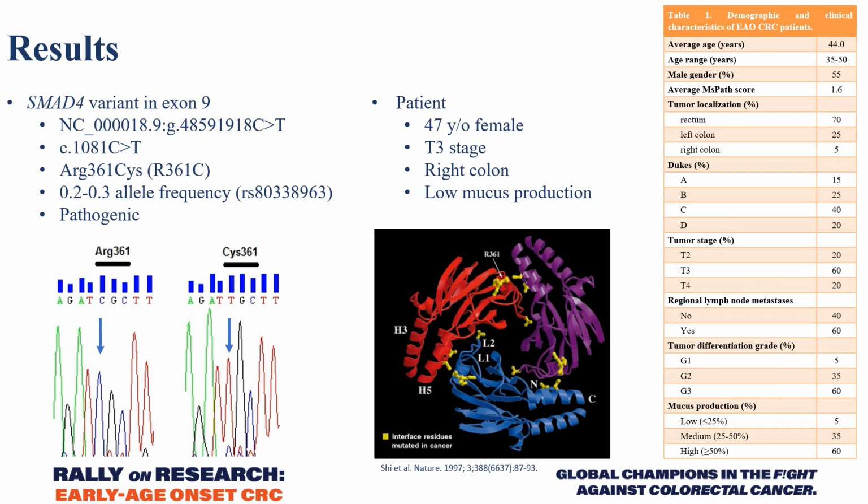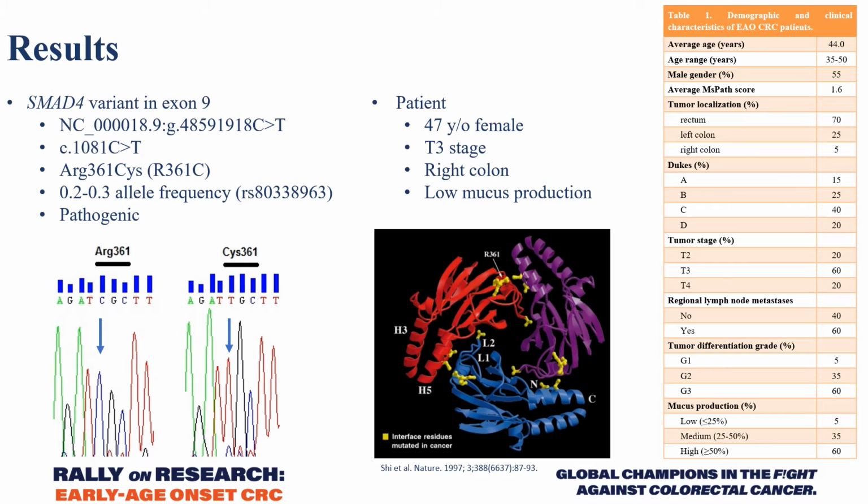The demographic and clinical characteristics of patients included in this study are given in the table on the right. The tumor of one patient was found to harbor a SMAD4 variant in exon 9, and on the left you can see the genomic location of the variant, and below is the coding region. The observed C to T mutation leads to the amino acid change arginine to cysteine in codon 361.